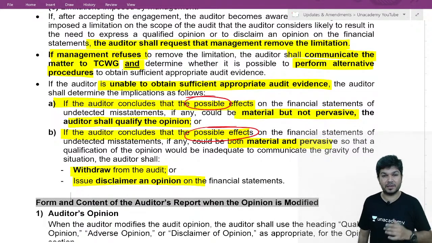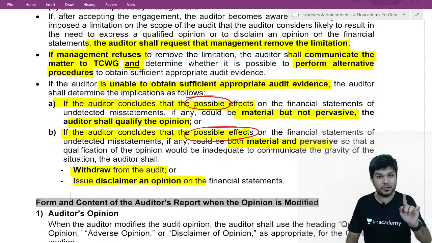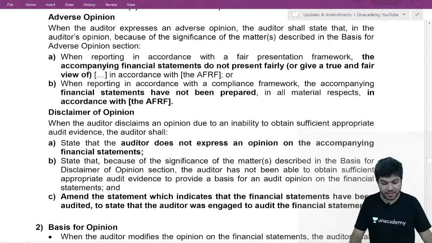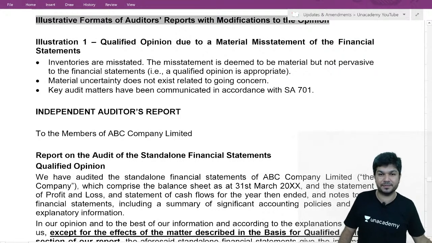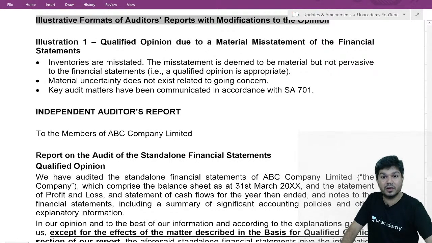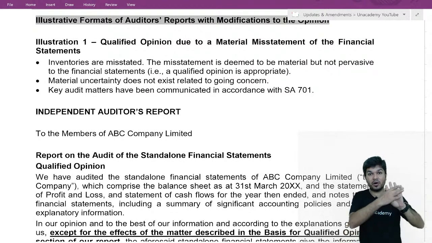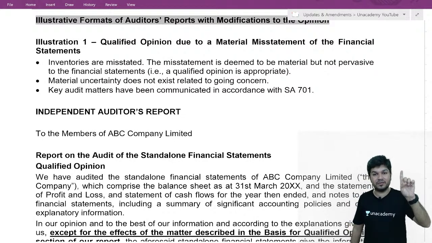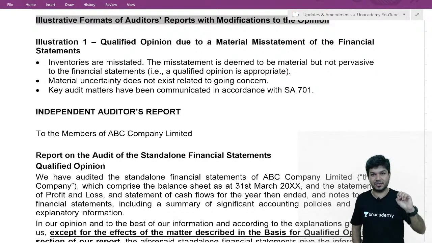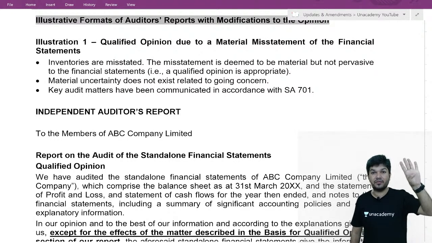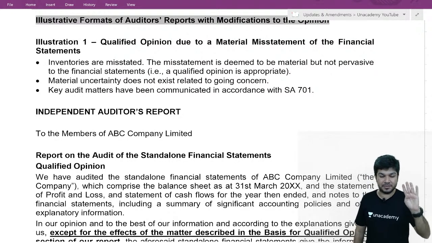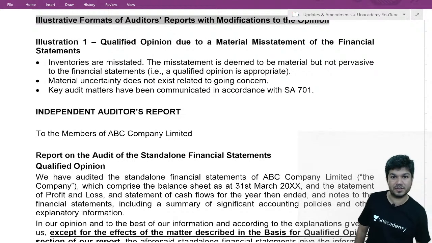Okay, now if I am giving a modified report, what are the changes in my audit report? How do I give a modified report? What changes will come in the report? We already understood the report in SA 700. Now let's understand the changes if it's a modified report with the help of illustrations. I'm taking 4 audit reports. First, qualified, you checked it. Second, qualified, you are not allowed to check. Third, adverse, and fourth, disclaimer.